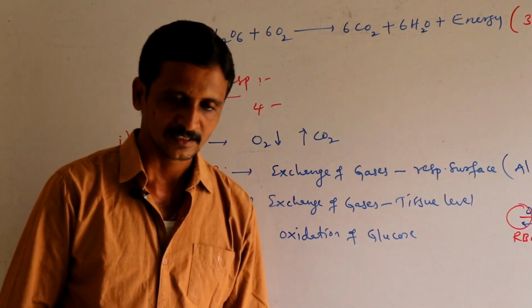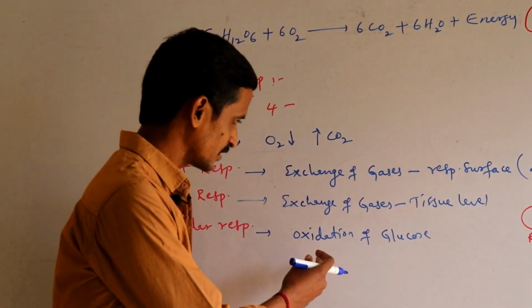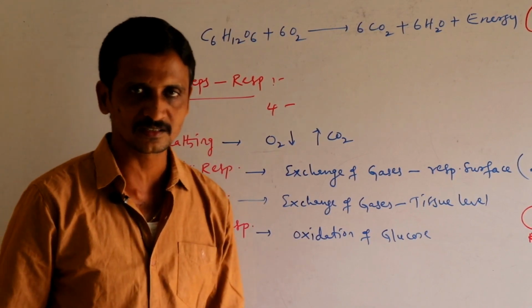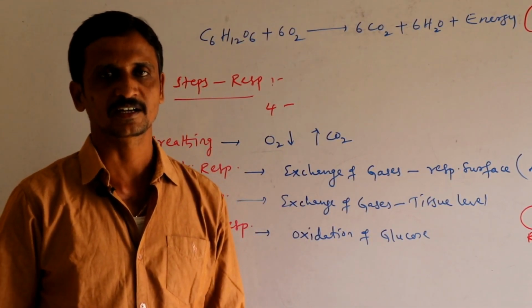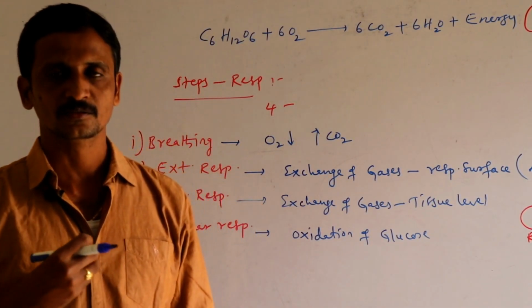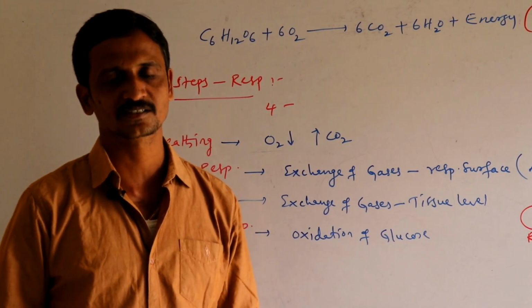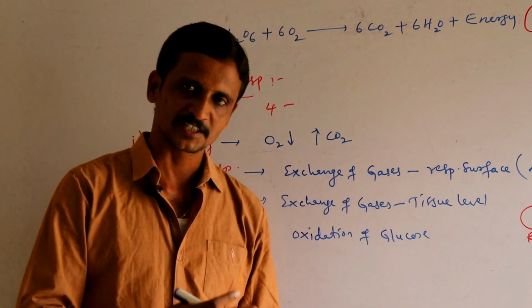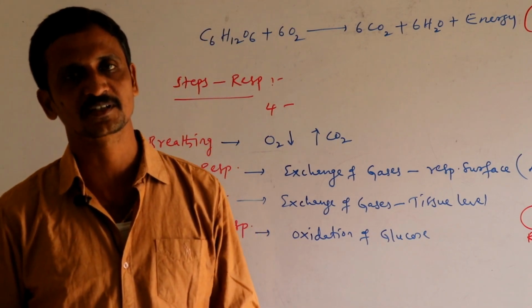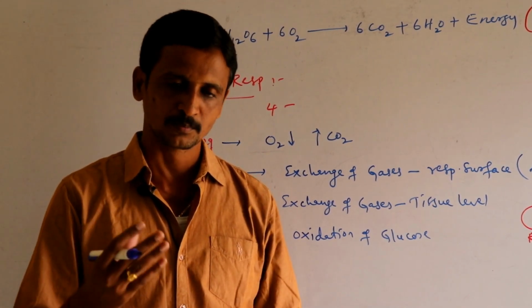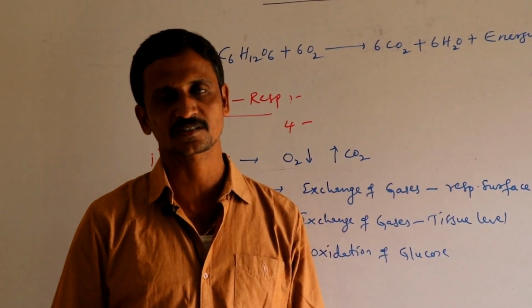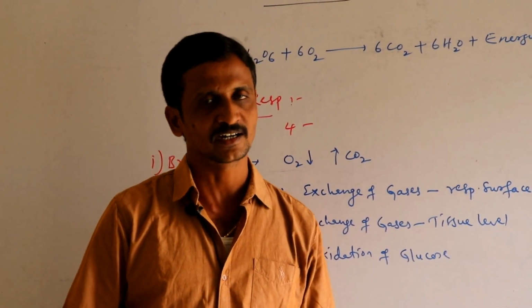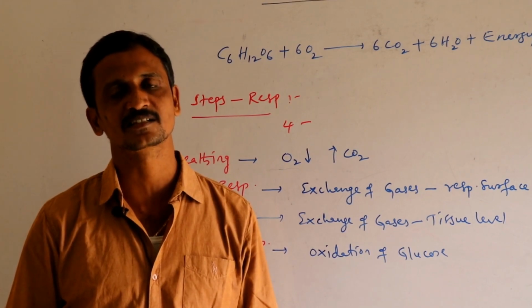Here glucose is burned to release energy. I used 2 words: glucose is oxidized to release energy, or glucose is burned to release energy. When respiration is compared with combustion, both processes require oxygen, and in both processes energy is released.